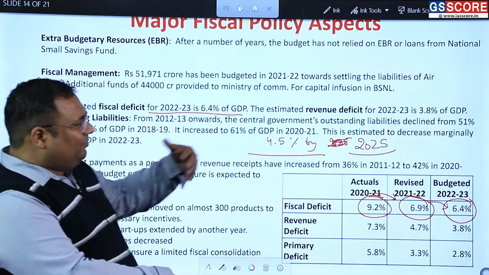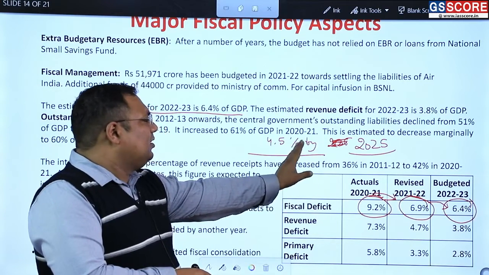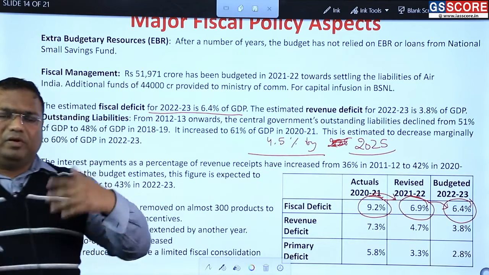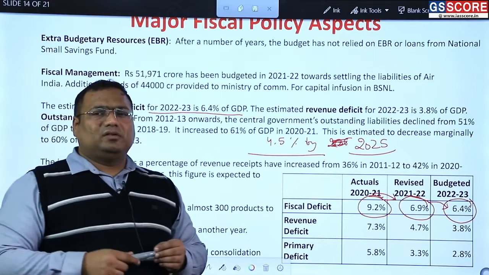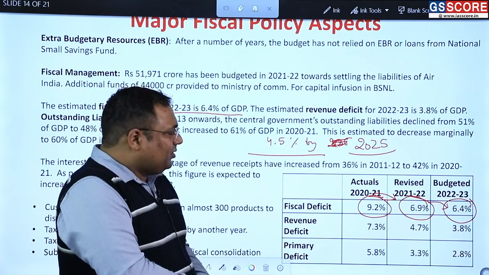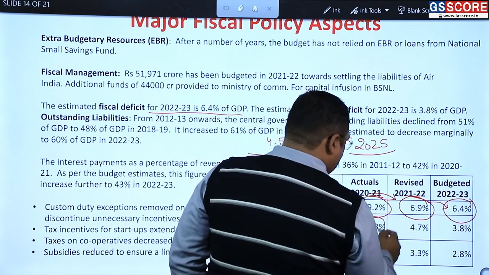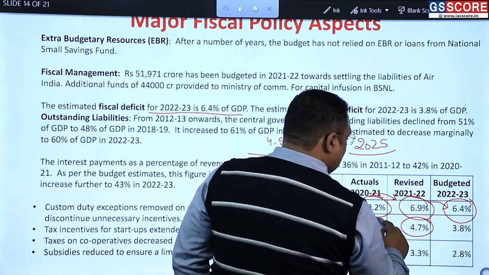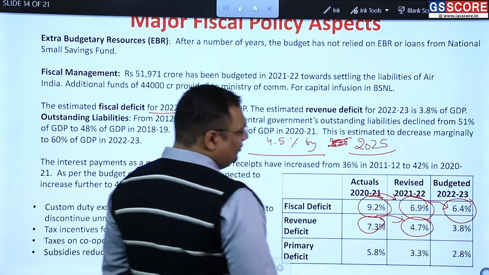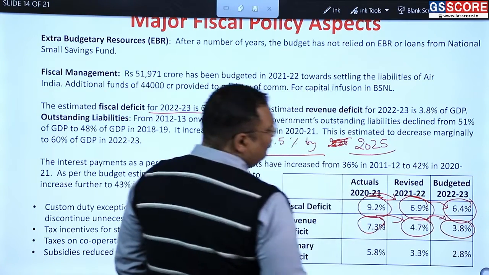Okay, so every year you will see a similar kind of decrease targeted, roughly 0.5%, 0.6%, and that is how we will decrease it in the next 3-4 years. So fiscal deficit is targeted to decrease, and similarly the revenue and the primary deficit also. The revenue deficit has also declined, but this revenue deficit is still very high. This year we provision it to be 3.8%.